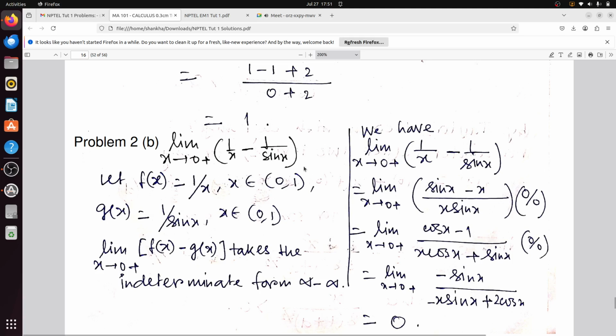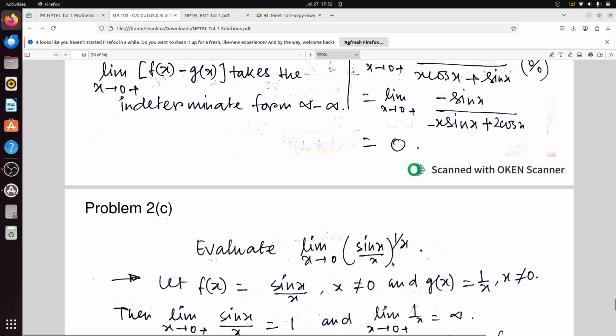So f(x) minus g(x) takes the indeterminate form infinity minus infinity. We have 1 by x minus 1 by sin x, so that will be sin x minus x by x sin x, so that is cos x minus 1 by x cos x plus sin x. In the numerator you will get 0, but the denominator is 2, so your answer will be 0.